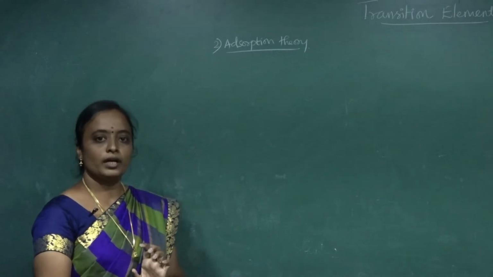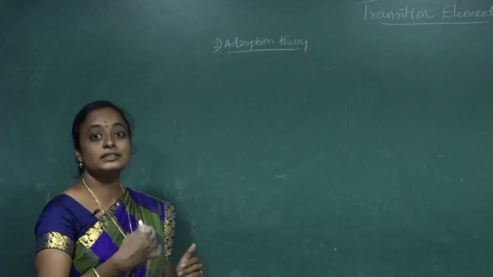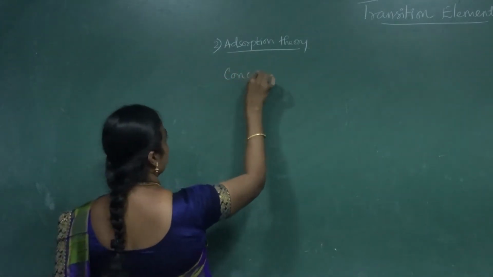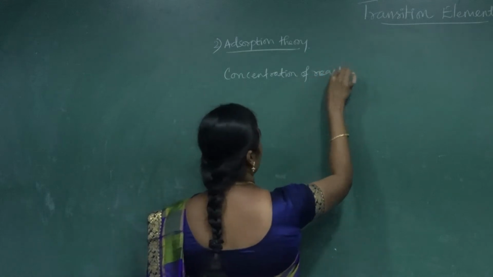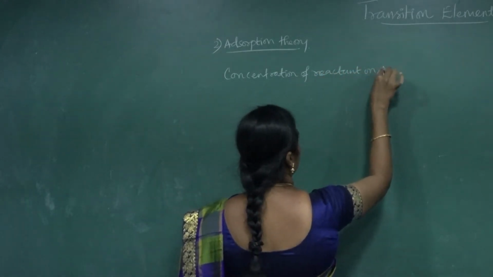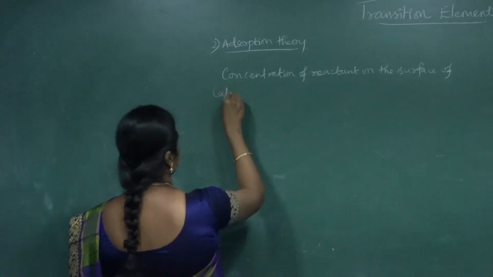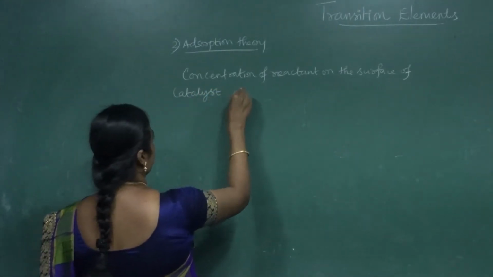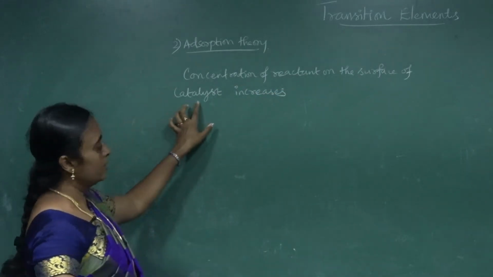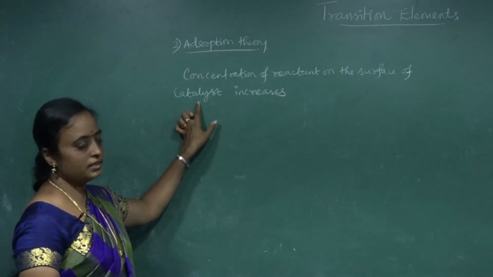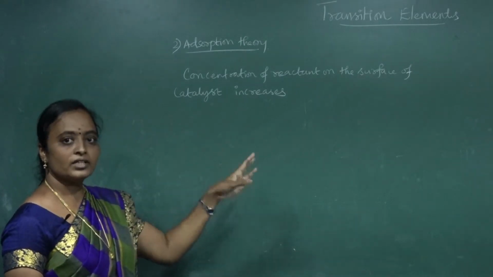So during that time, whenever the concentration of the reactant on the surface of the catalyst is increased, so the concentration of the reactant molecule on the surface of the catalyst increases, and because of that the activation energy decreases, and because of the decrease in activation energy, the rate of the reaction increases.